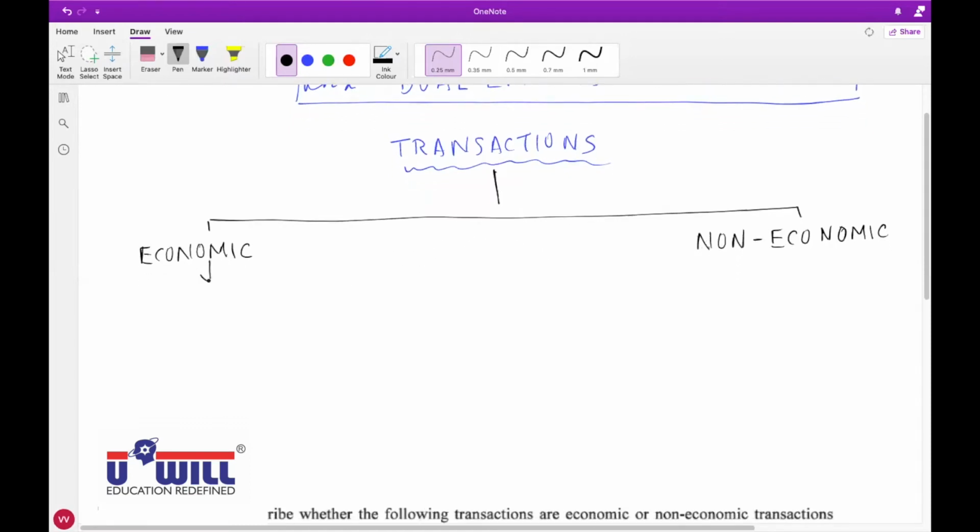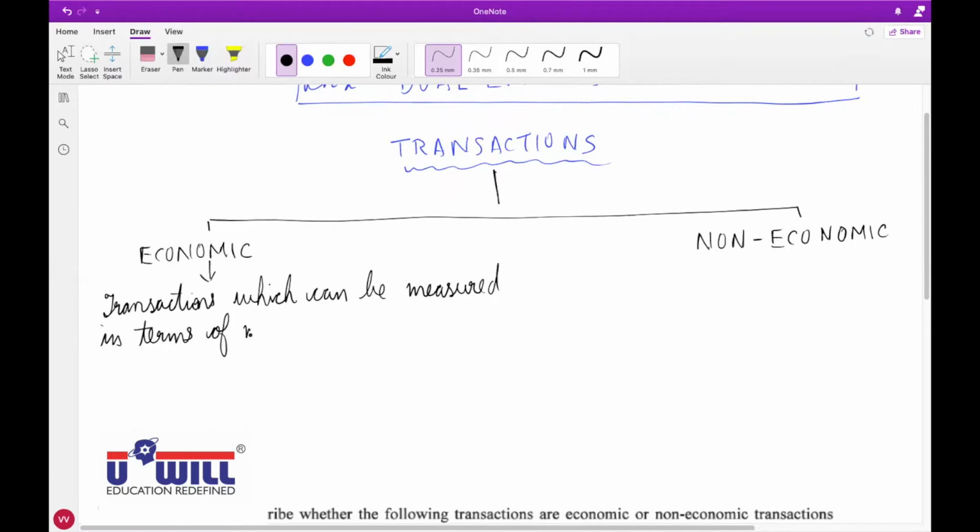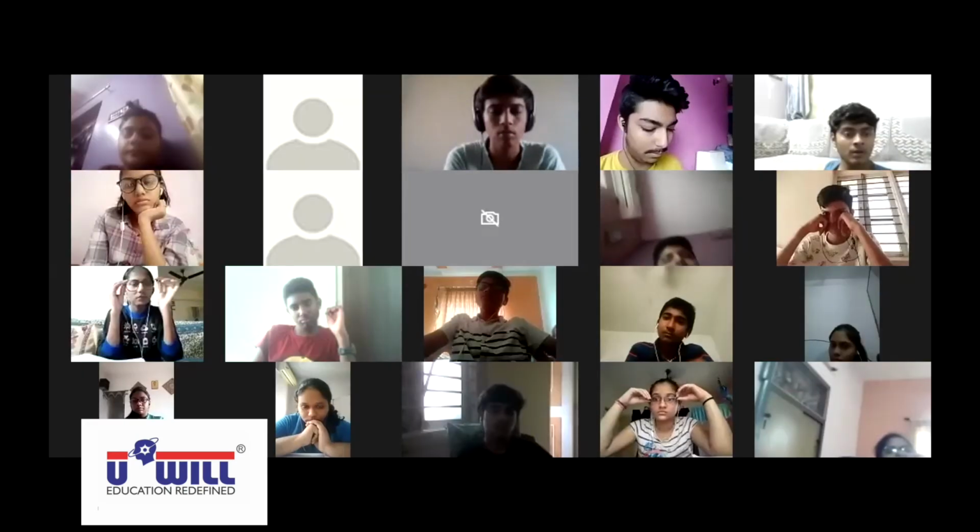Now, what are economic transactions? Those transactions which can be measured in terms of money. Those transactions which can be measured in terms of money are called economic transactions.